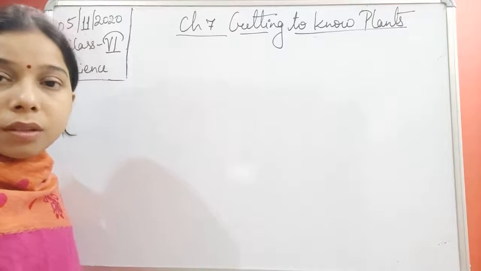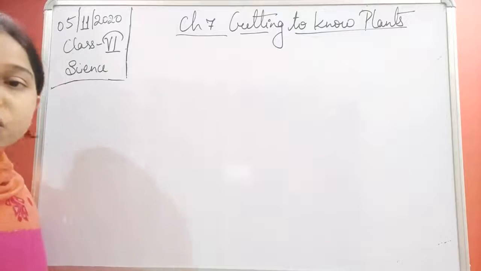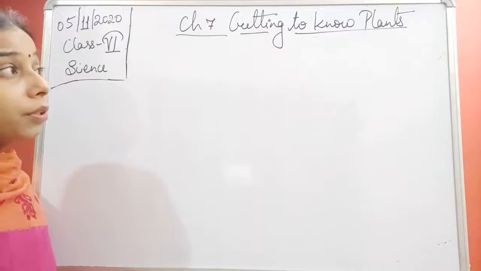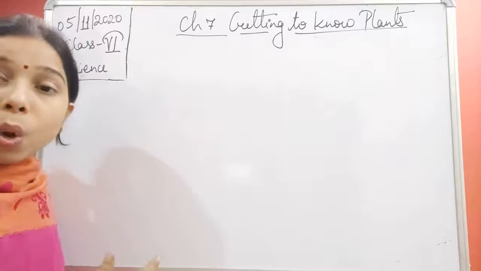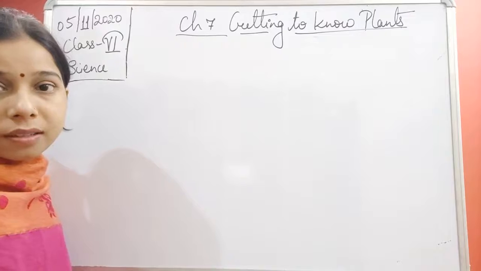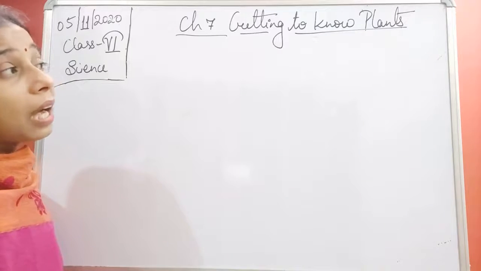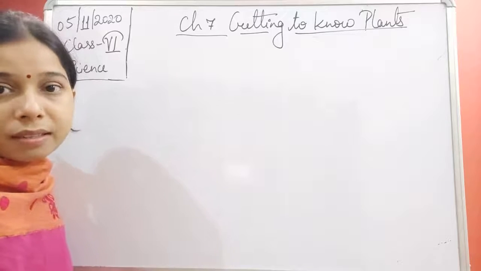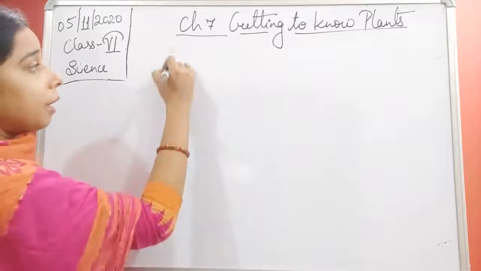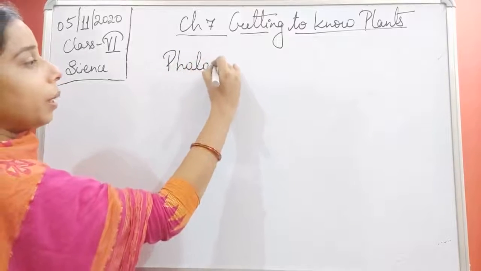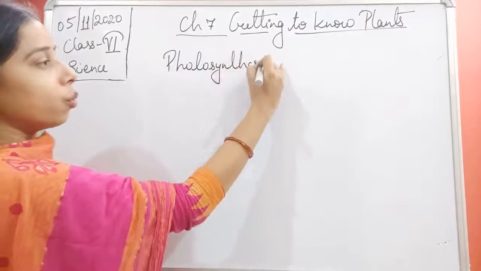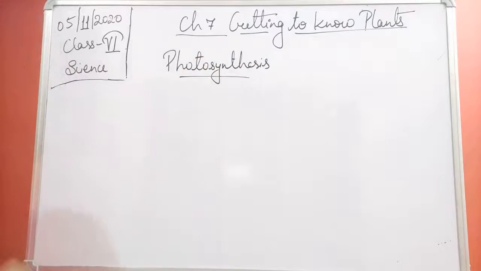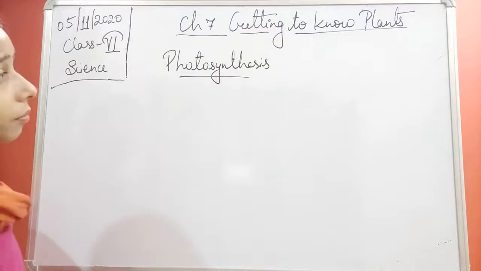Hello students. In the previous class, in the chapter Getting to Know the Plants, we started with this chapter and understood why plants are important for us. In this chapter, we started our discussion with photosynthesis. We said that plants perform a very important process, and that is known as photosynthesis.